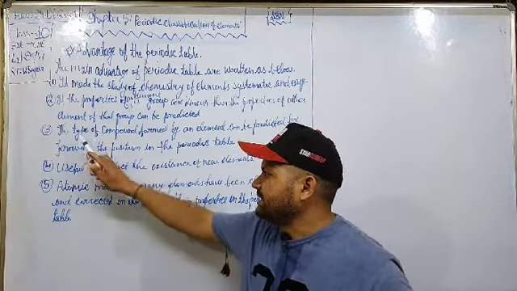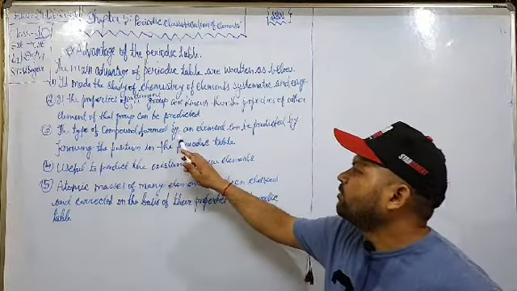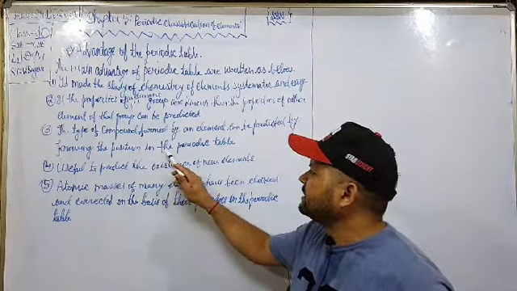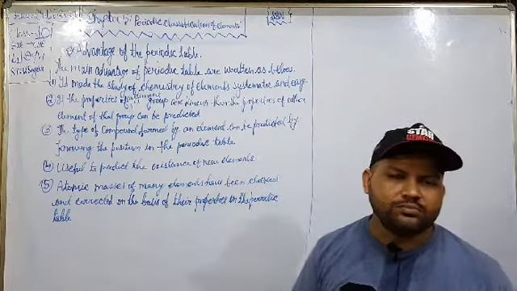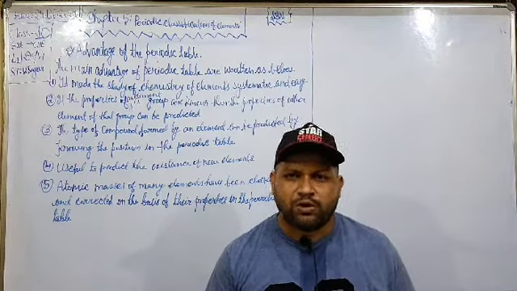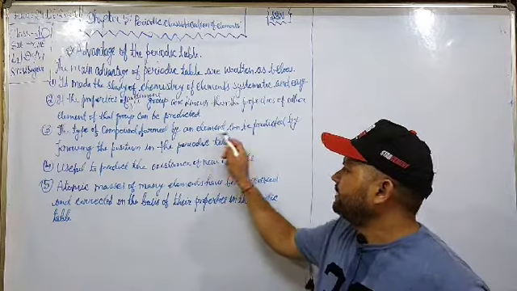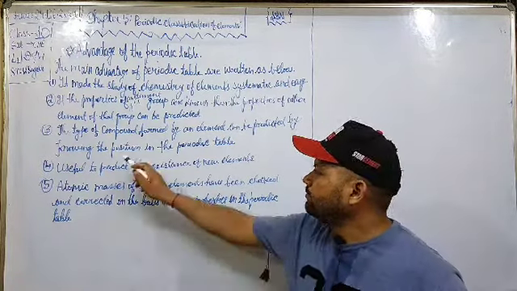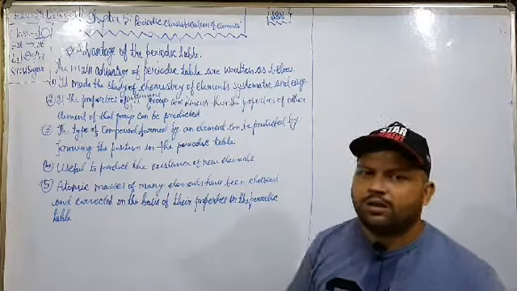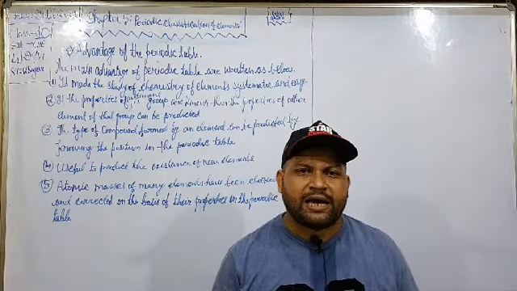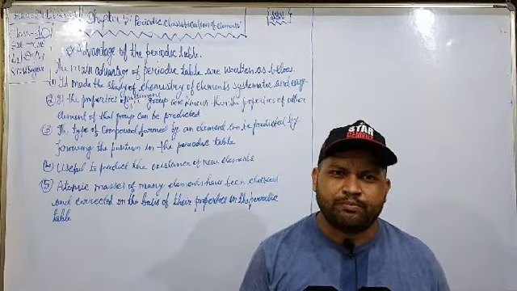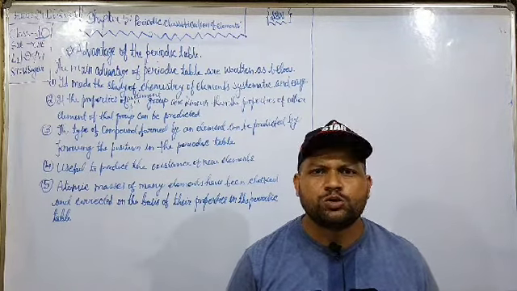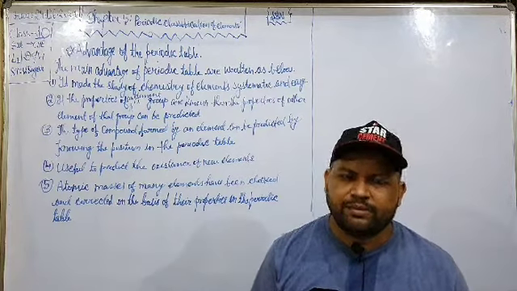The third advantage is that the type of compound formed by an element can be predicted by knowing its position in the periodic table. We can know the acidic, amphoteric and basic properties of the element by knowing the position of that element in the given periodic table.